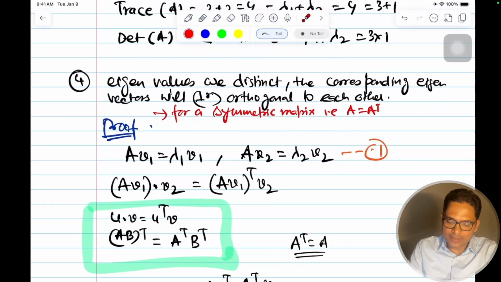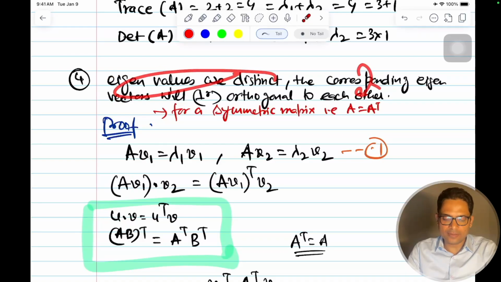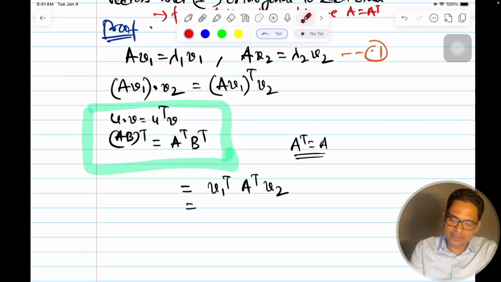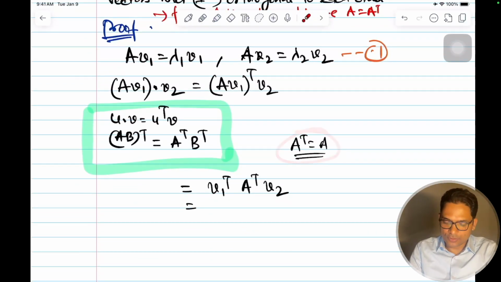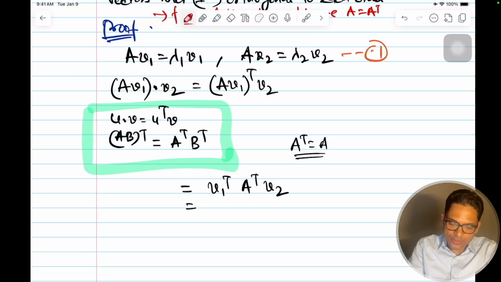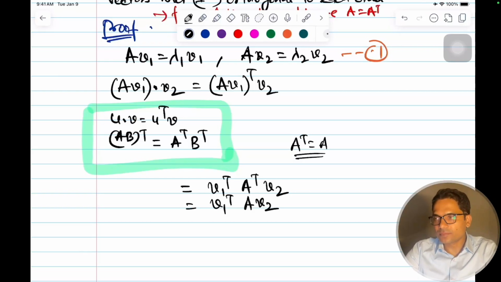So for a symmetric matrix, the eigenvectors corresponding to distinct eigenvalues will be orthogonal. If A transpose is equal to A, then I replace this with v1 transpose A v2.